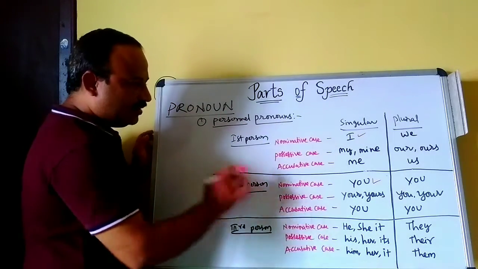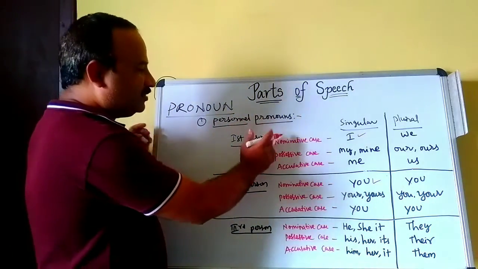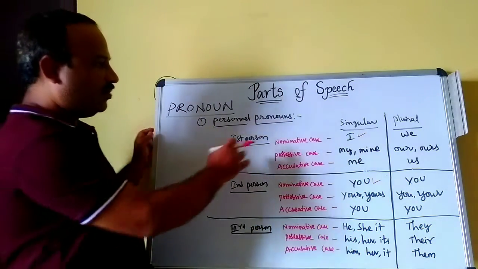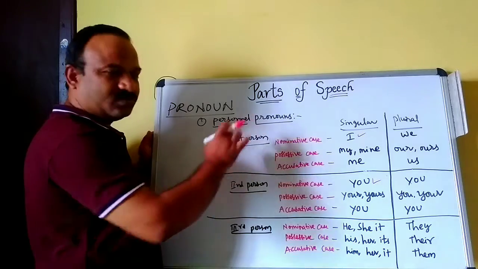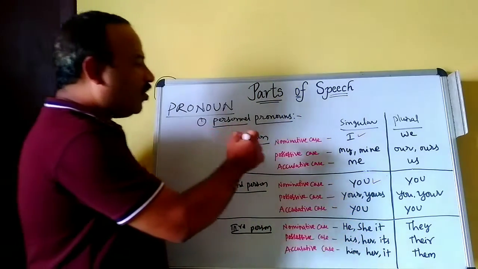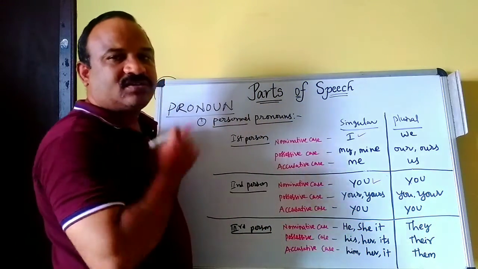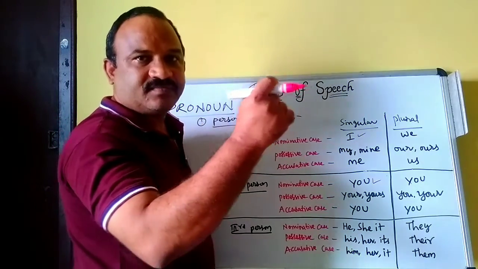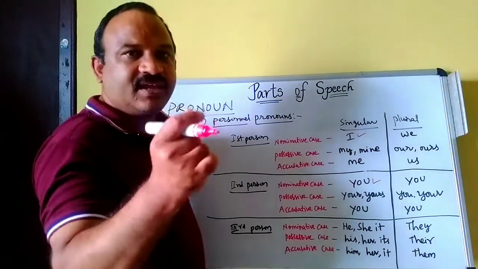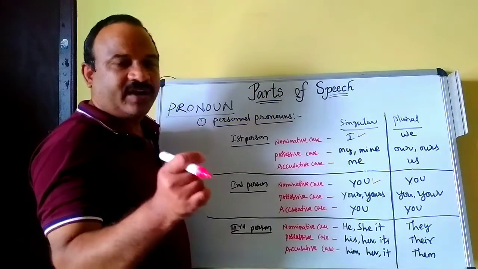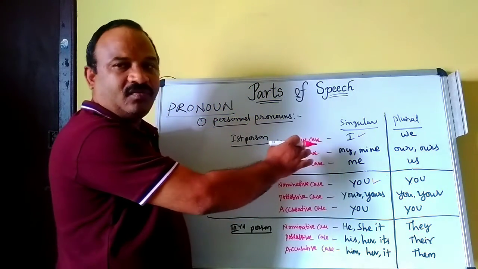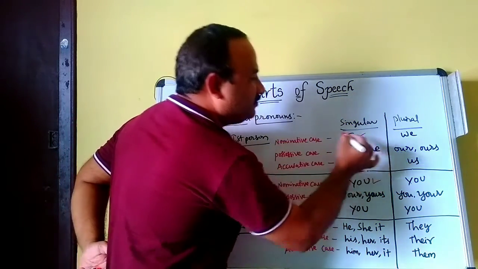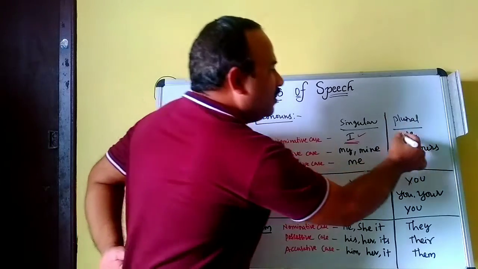Here there are 3 cases, which we already discussed in nouns: nominative case, possessive case, accusative case. The nominative case means the subjective case, the subject of the sentence. In the nominative case, the pronoun is I, subject. If it is plural, we.